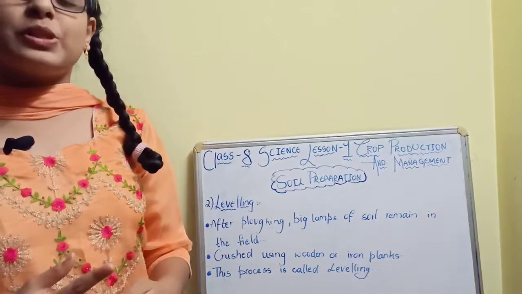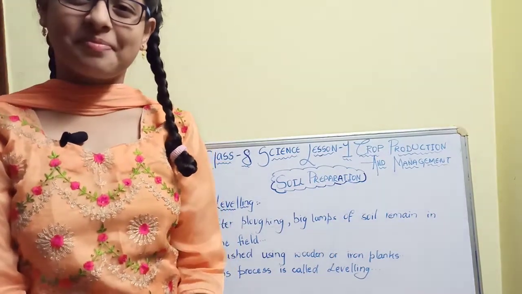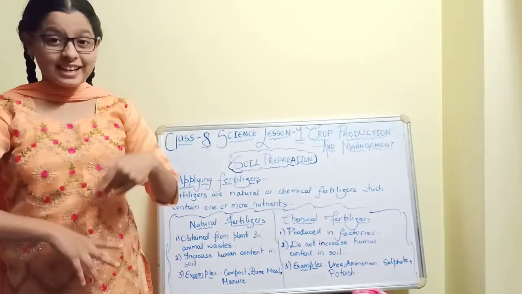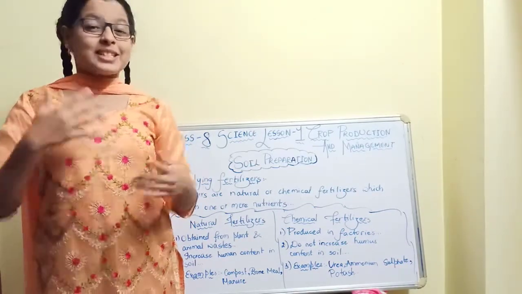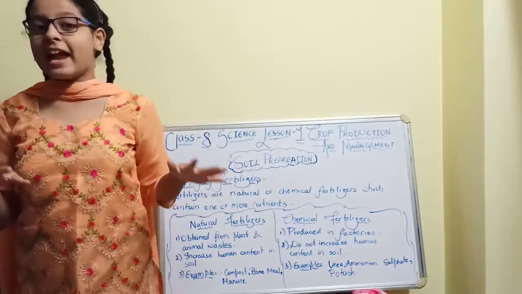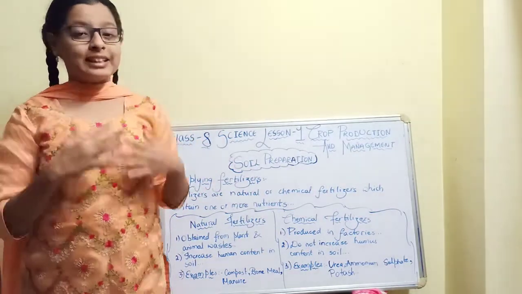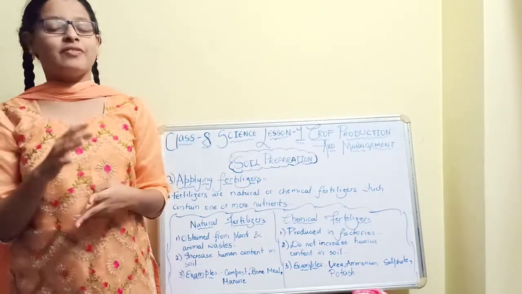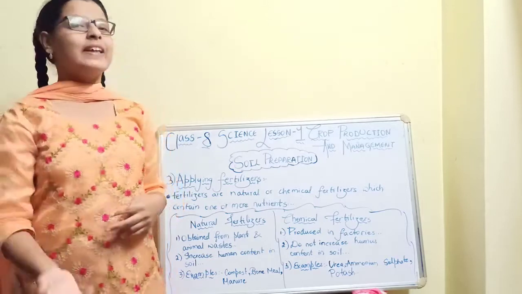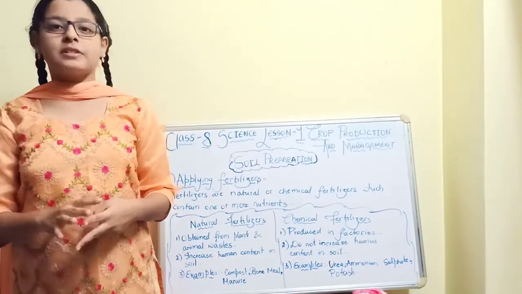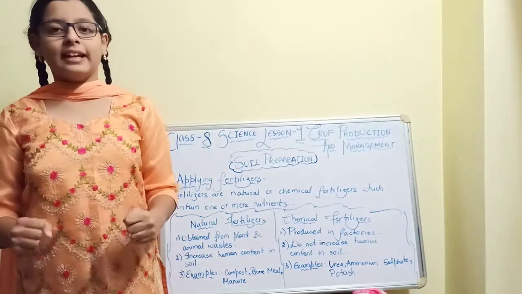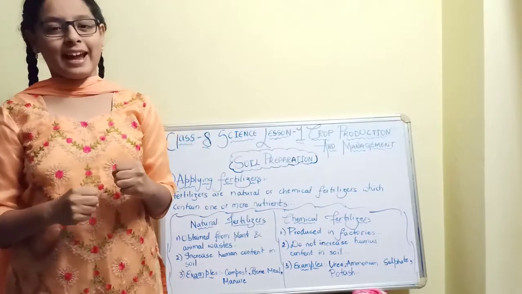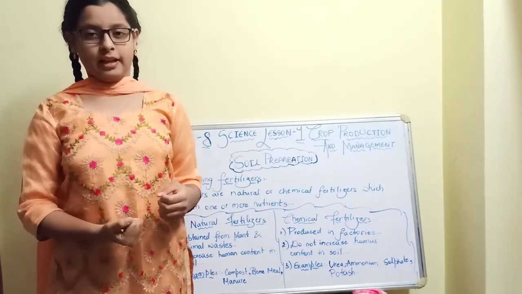So now coming to applying fertilizers. This is the third step which is performed by the farmers in the agricultural land. Until now, the first two steps have been perfectly done, and now we can understand that this soil is very fertile and the plants can grow very healthily.